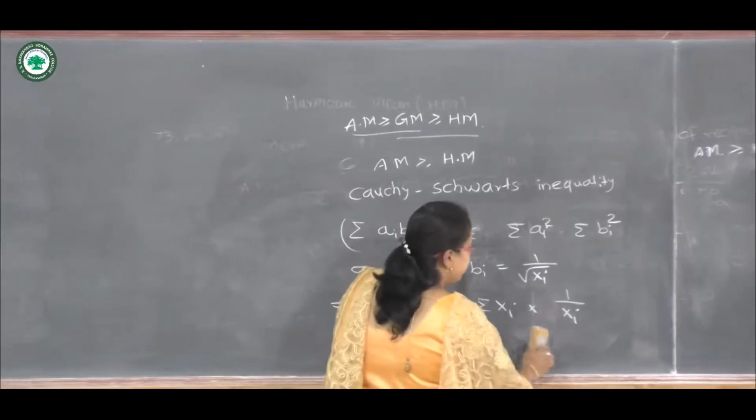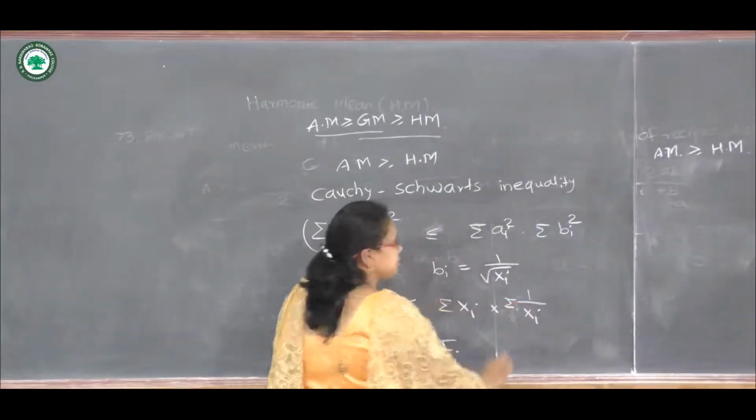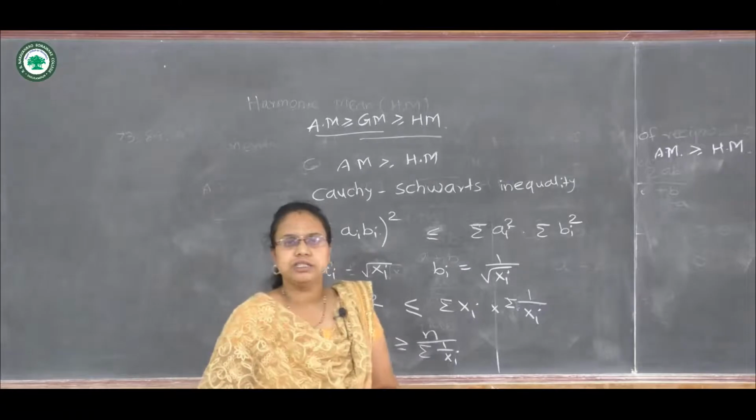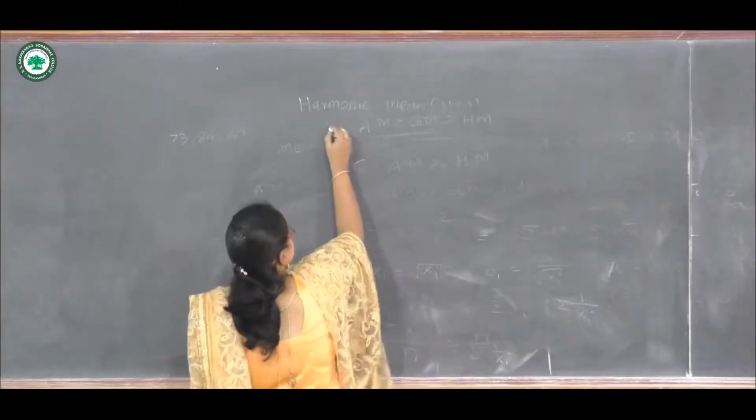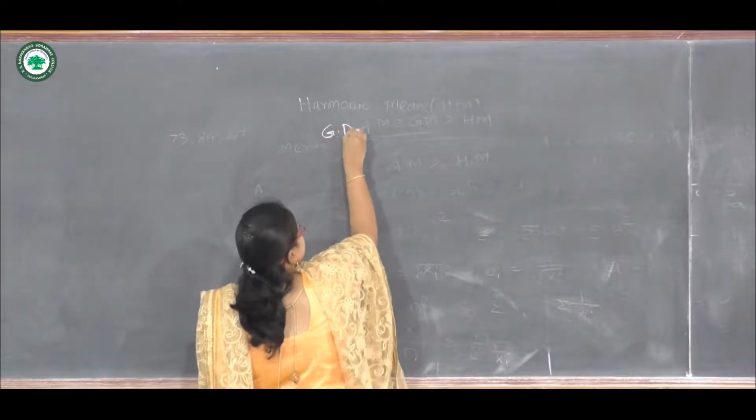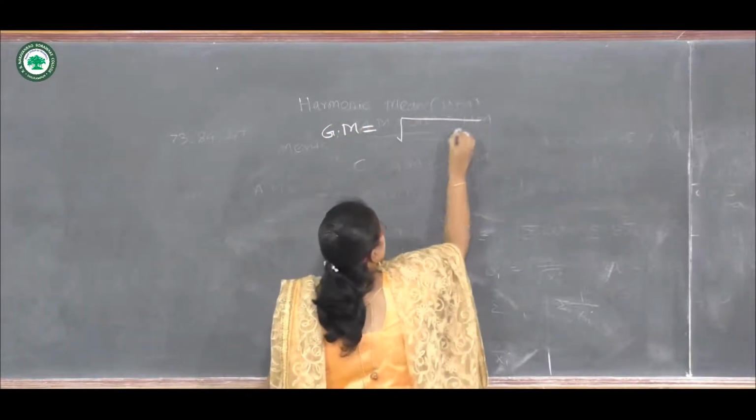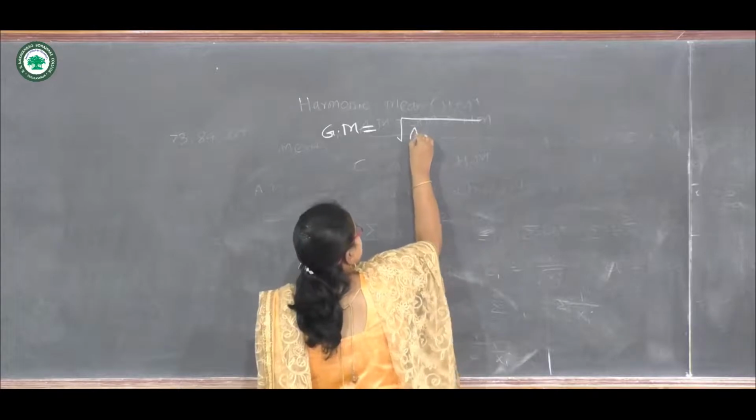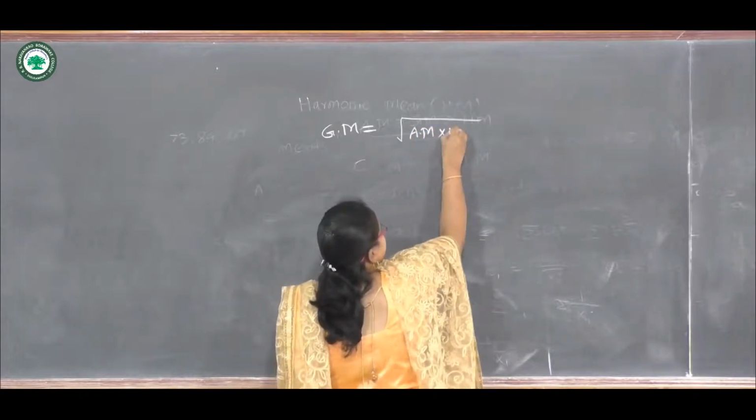Here I have to write this summation. Then we will see the next result. This result states that the geometric mean is the square root of the product of the arithmetic mean and the harmonic mean.